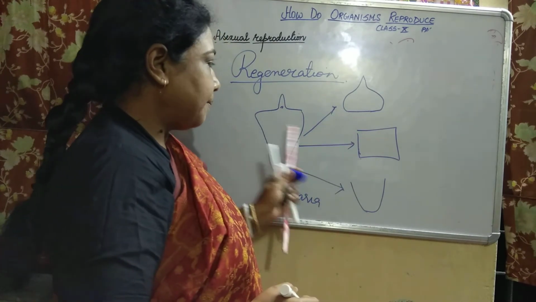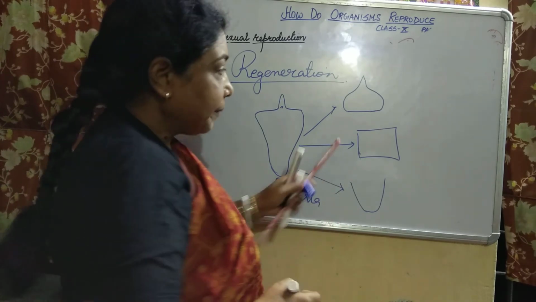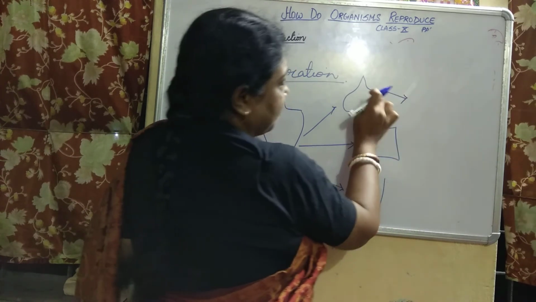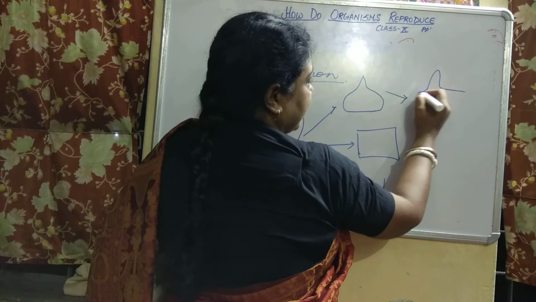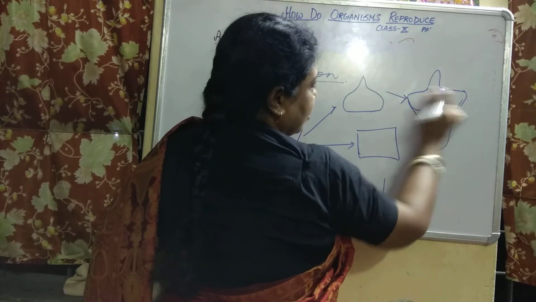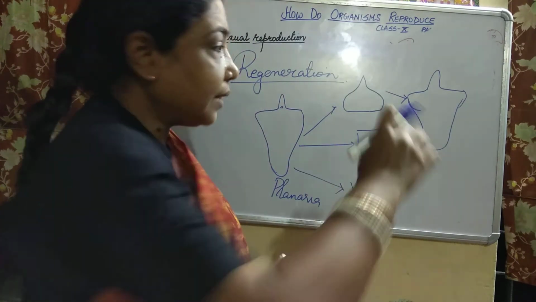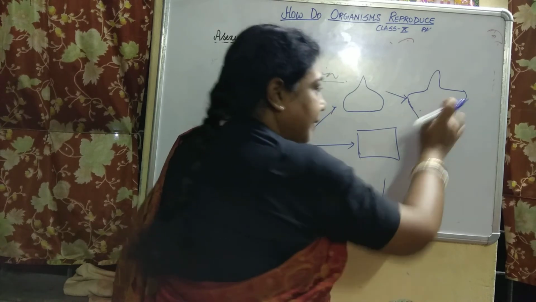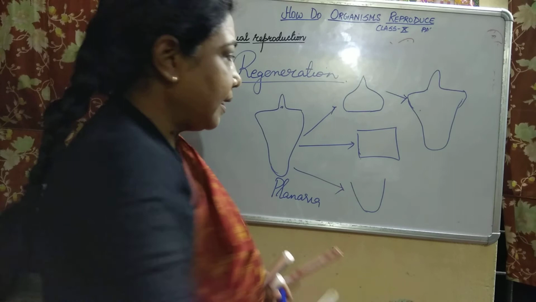First part, the upper part, the middle part, and the lower part. Then ultimately you are going to see that the part which has lost the rest of the body will regenerate the missing part, and a complete organism of planaria is obtained.